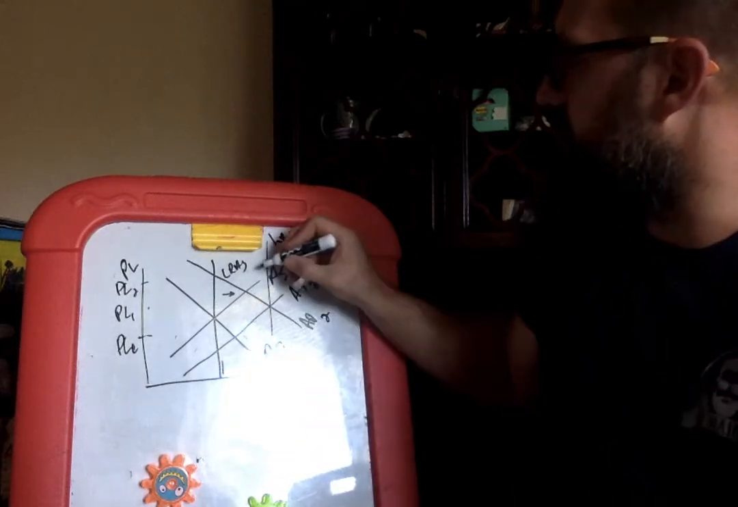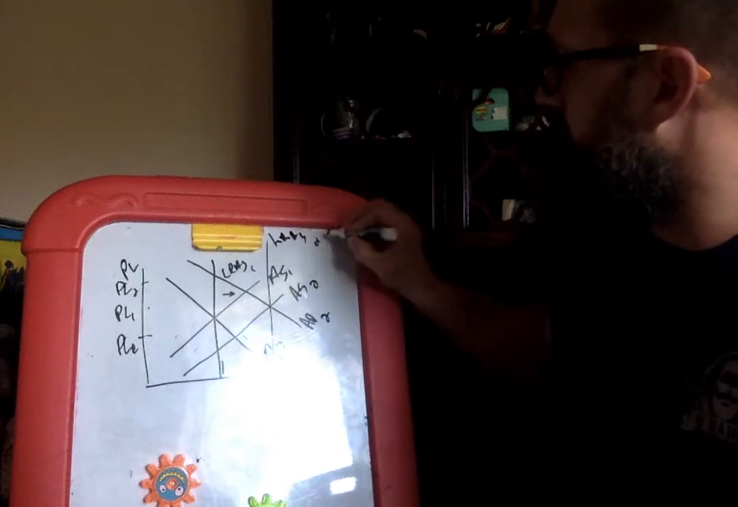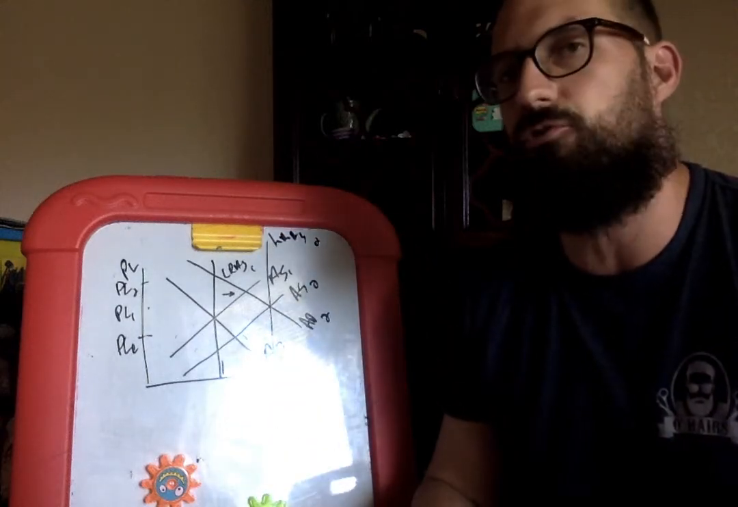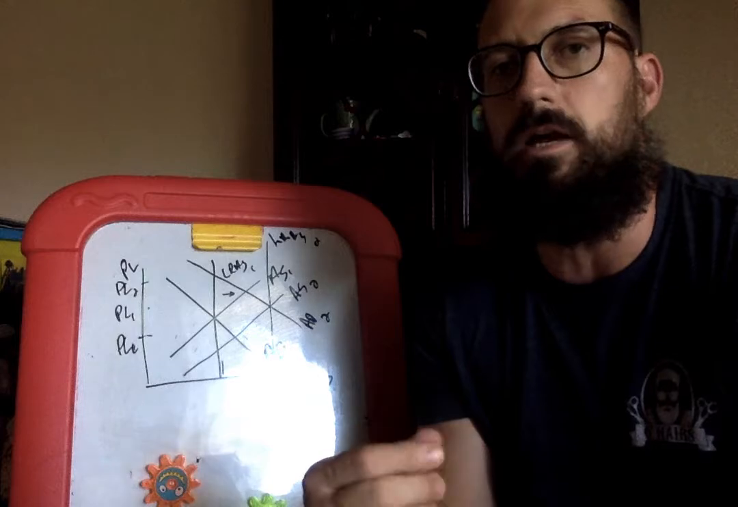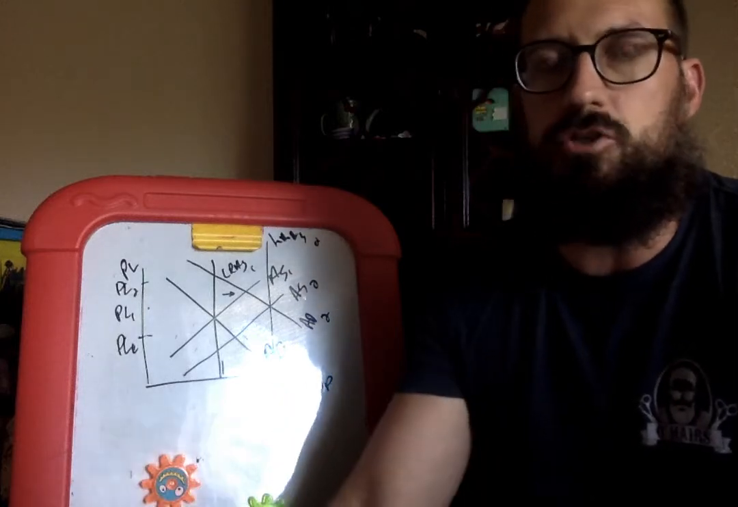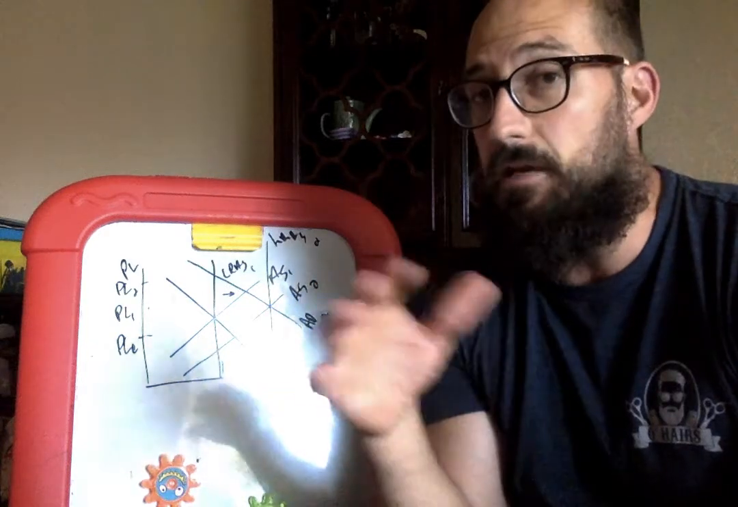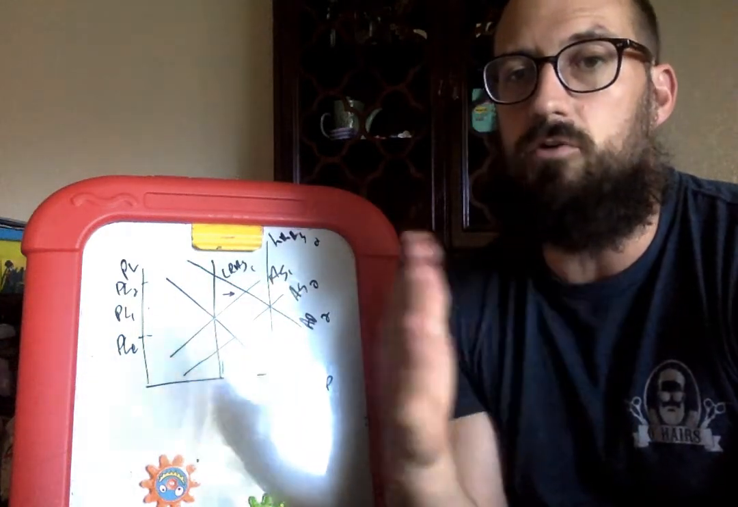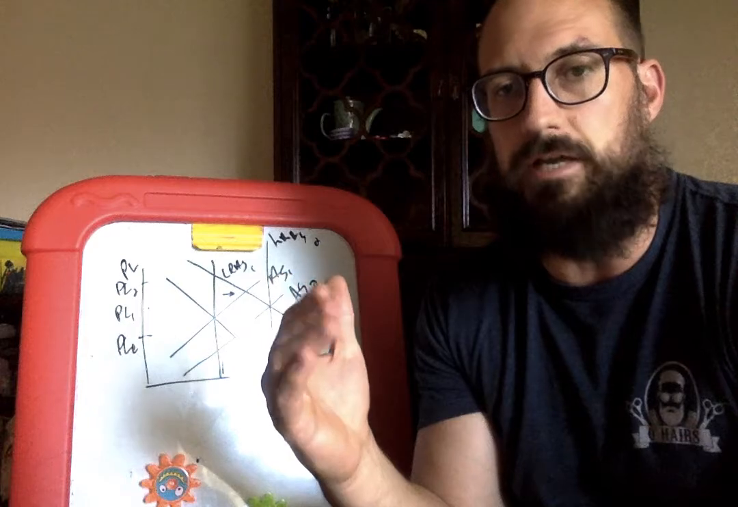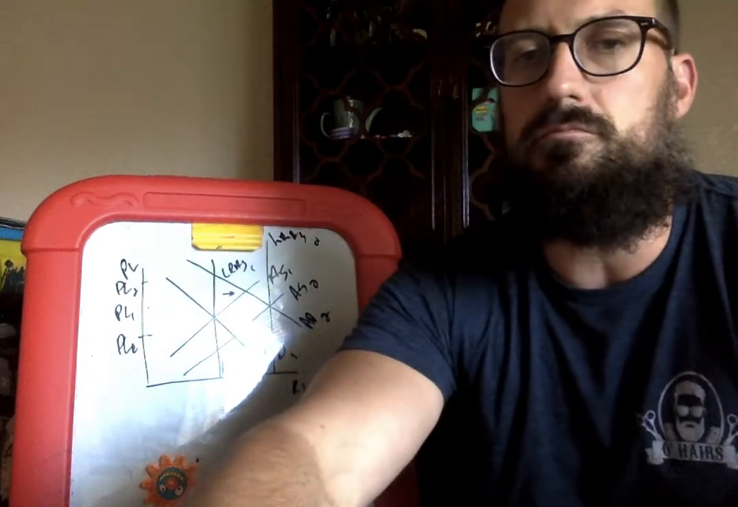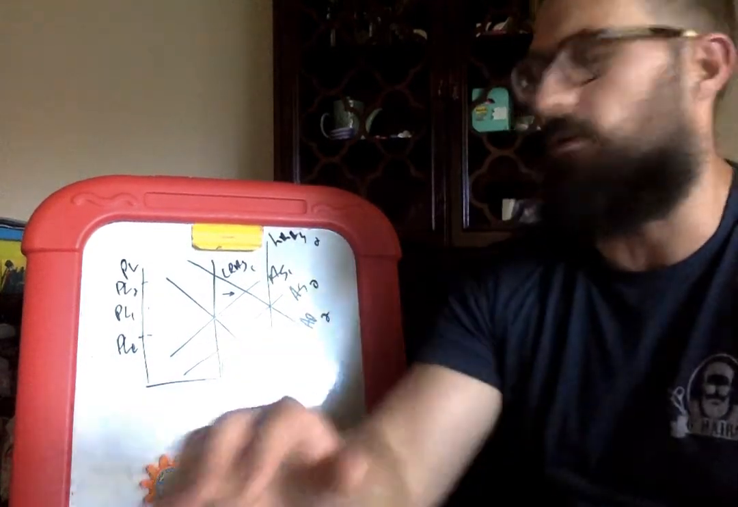Now, why are you shifting your long-run aggregate supply curve? You're shifting it because now you're able to produce more than you were able to before. Think of it as machinery, so automation. Because of automation, you're able to make more things. You're pushing out your long-run aggregate supply curve, and that would be a shift for our long-run aggregate supply curve.